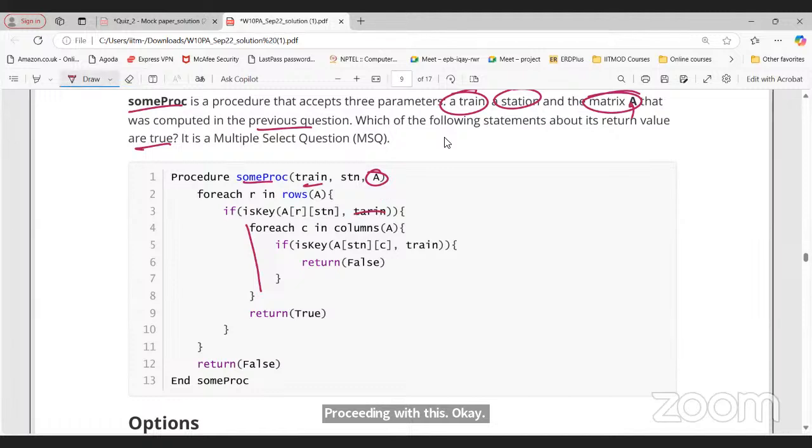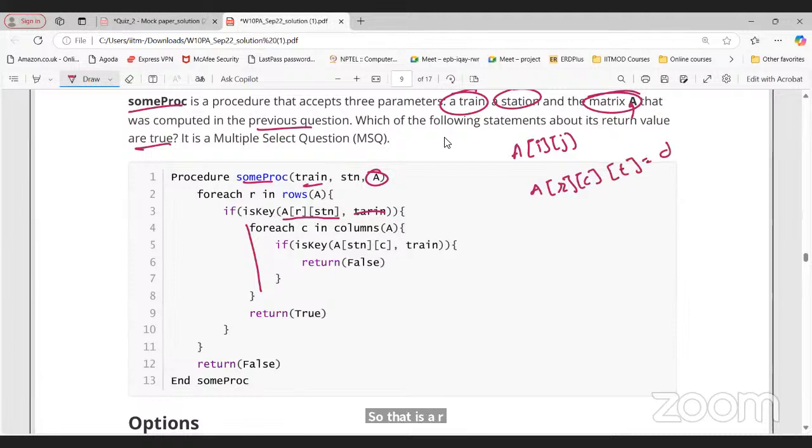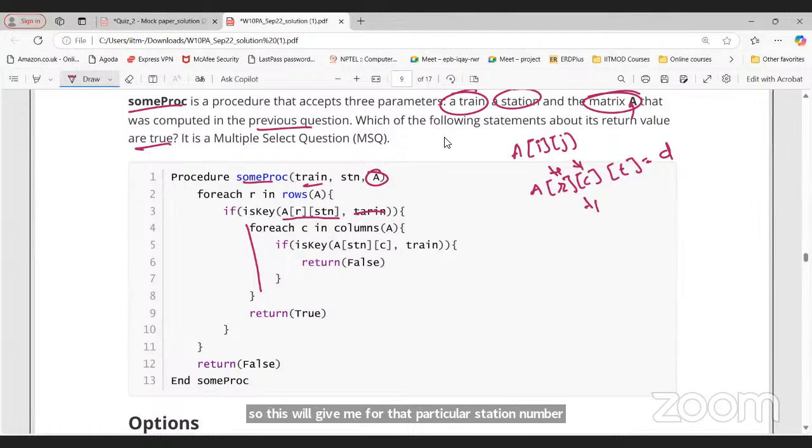Yes, sir. This is basically train, right? So this will give me matrix A, which is the same matrix we got earlier. So that is A, R, then we have C, then E, then T. This will give me, for that particular station and for another station, two stations R and C represented by 0, 1, 2, 3, a dictionary value having train number and the corresponding distance as a value, right?